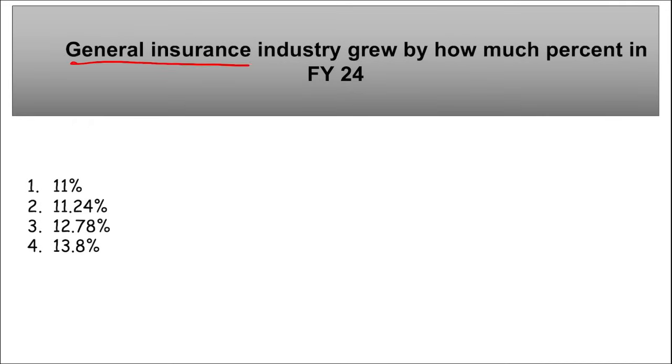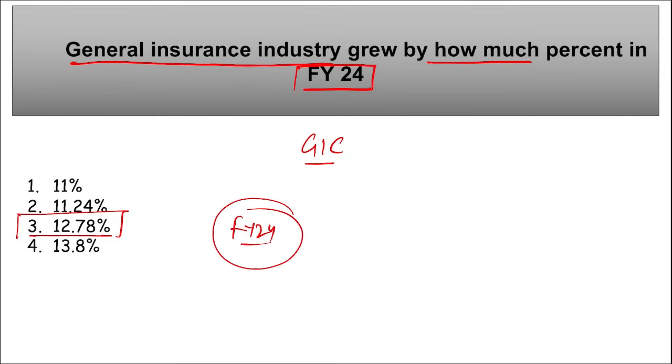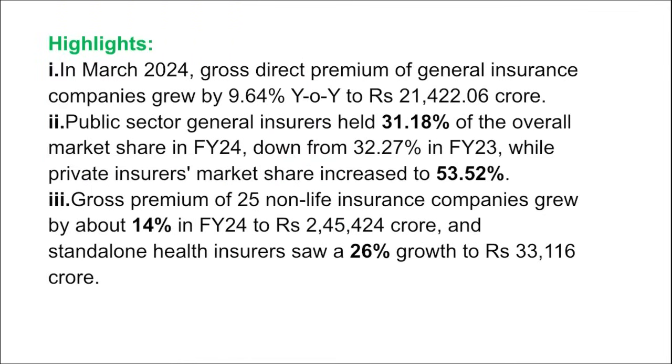Moving on, general insurance industry grew by how much percent in fiscal year 24? So remember, according to the data released by GIC, that is General Insurance Council, the general insurance industry grew by 12.78% in fiscal year 24. Correct? I repeat, according to the data released by GIC, the General Insurance Council, the general insurance industry experienced a growth of 12.78% in FY24, and they have reached the gross direct premium underwritten to how much?